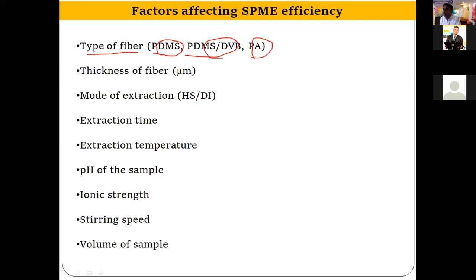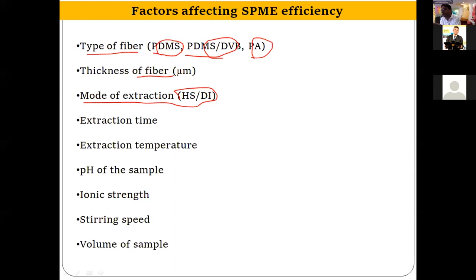And the thickness of the fiber is also very important. We have 65 micrometer thickness fiber and 100 micrometer thickness fiber. As the thickness increases, the total surface area of the fiber also increases. And the mode of extraction, as we have discussed, headspace and direct immersion mode, also depends upon